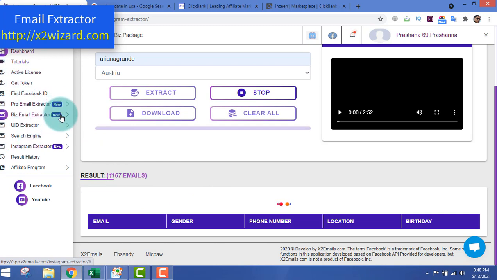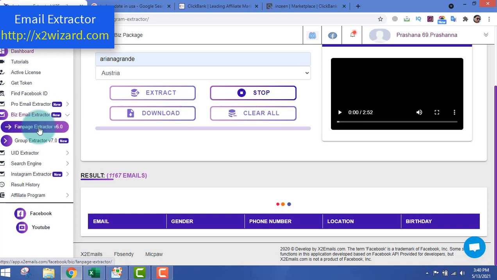Why? Because you can also extract email addresses from Facebook fan pages and groups. I made lots of videos on that, and if you want, you can check my previous videos. But today, for the sake of letting you know that this software is working as of today, and works flawlessly, I'm just extracting emails. I just started the software to see if it really works or not. We'll see in a while, because you can see only the results and numbers out here. It will extract those emails shortly.